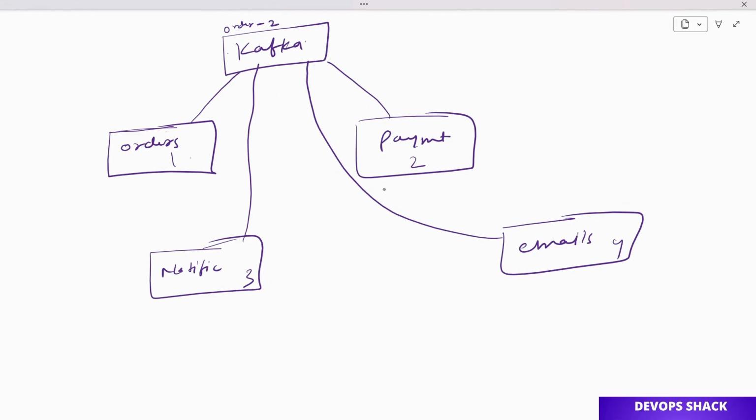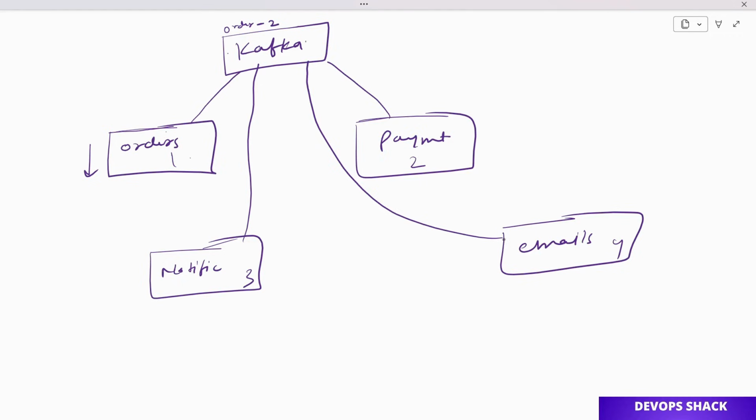The benefit here is that even if the order service is down, as soon as the order was created, that information was uploaded to Kafka. That means the payment service is not dependent on the order service to get the information, because as soon as anything is done by the order service, it will be updated in Kafka and the payment service can pick it up from there.